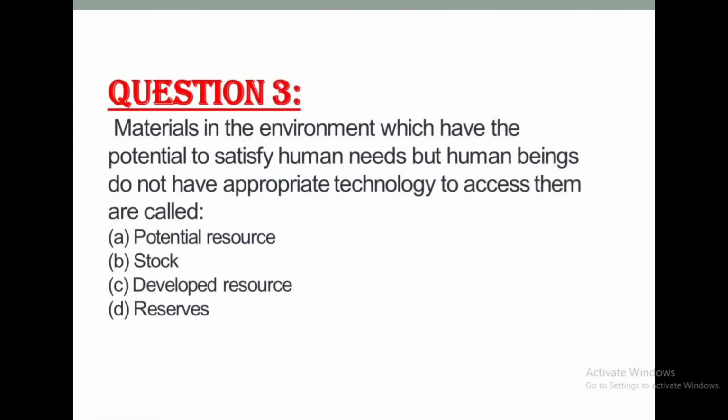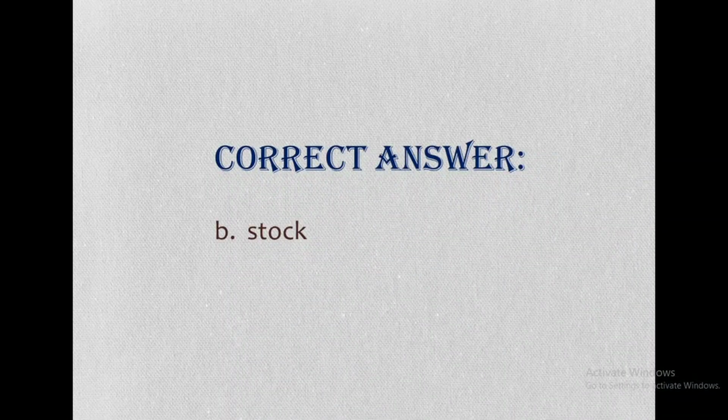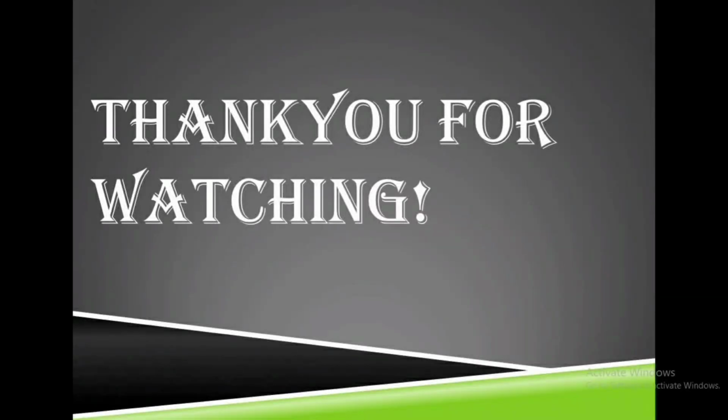Question number 3. Materials in the environment which have the potential to satisfy human needs but humans do not have the appropriate technology to access them are called A. Potential resources, B. Stock, C. Developed resources, or D. Reserves. The correct answer is B. Stock.